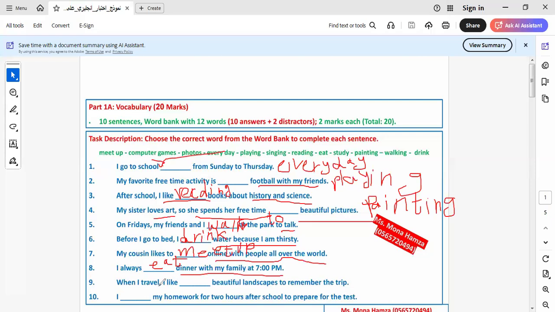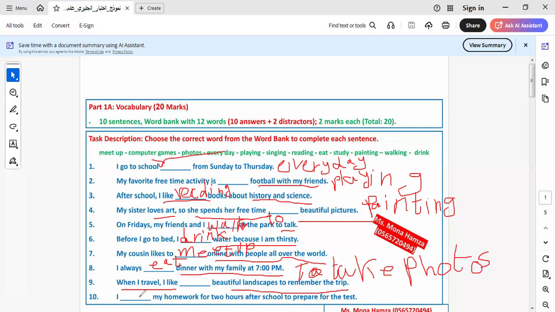When I travel, I like to blank beautiful landscapes to remember the trip. It will be to take photos. I like to take photos. Here we write to take photos. Let's go to another one here.